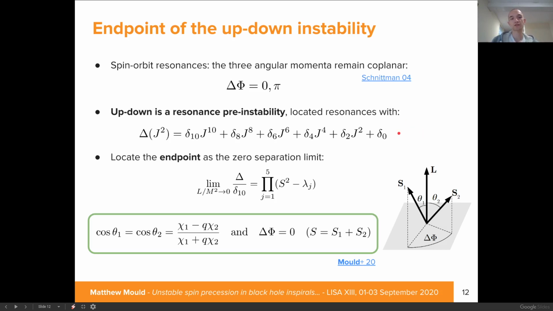And so this equation is a fifth degree polynomial in j squared. So if we want to locate the endpoint of our up-down evolutions, we can simply take the zero separation limit of this equation. Now this is an unphysical limit, but it does identify the asymptotic limit of our unstable binaries. And what you find is that these unstable up-down configurations tend to this delta phi equals 0 resonance, corresponding to a maximized total spin magnitude, which we predicted with our numerical integrations, and tilt angles, which tend to equality and are given by this expression here.